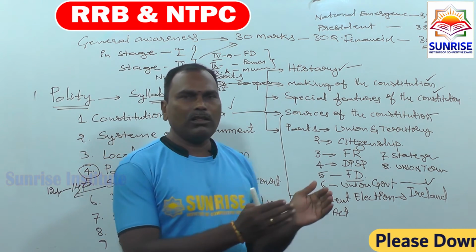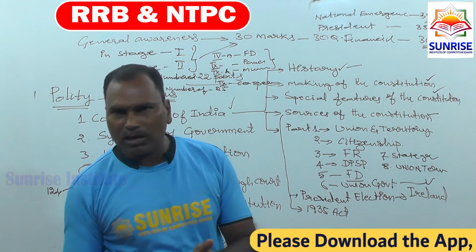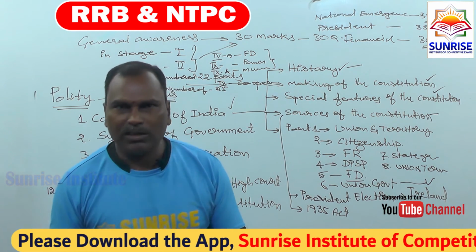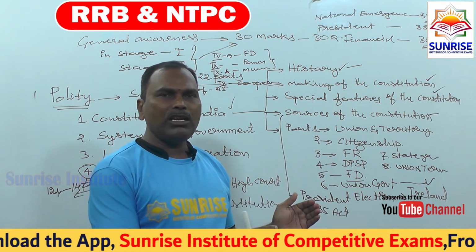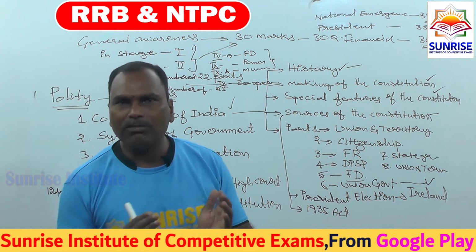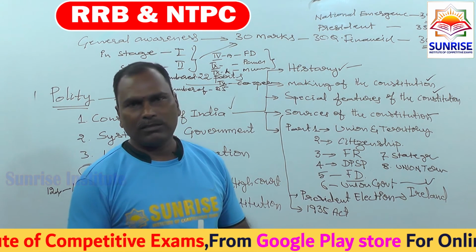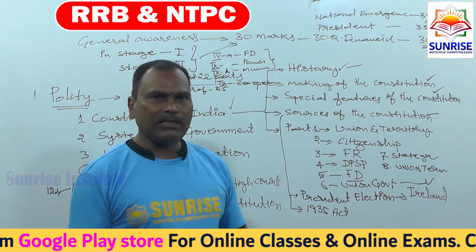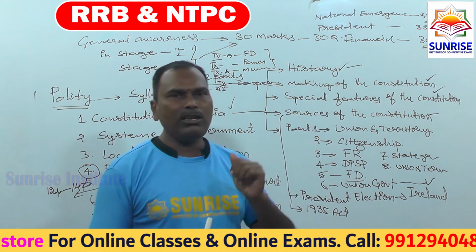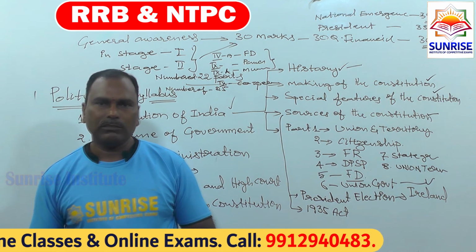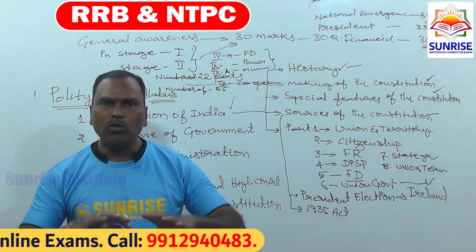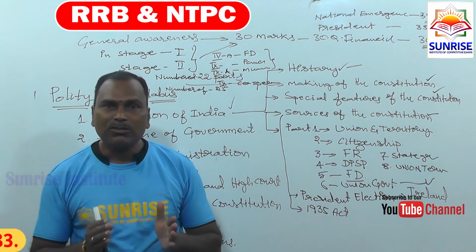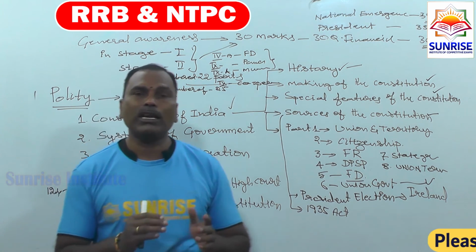When the British East India Company came to our country, until the abolishment of the East India Company, the acts made by the British government were called charter acts, or company rule. After that, when the East India Company was abolished in 1858, Queen Victoria completely took over the powers. From that time until 1947, the acts made by the British government were called council acts.